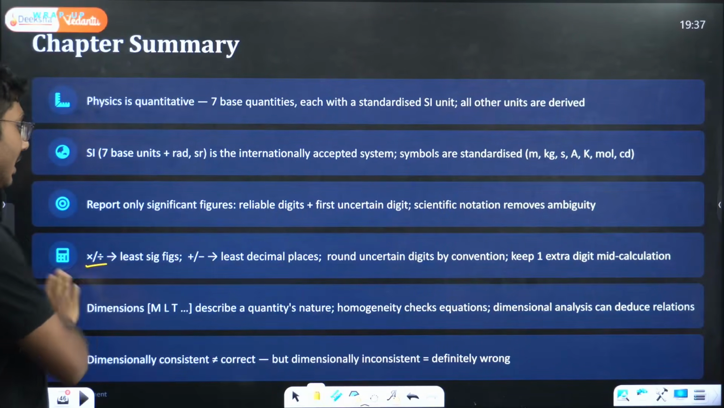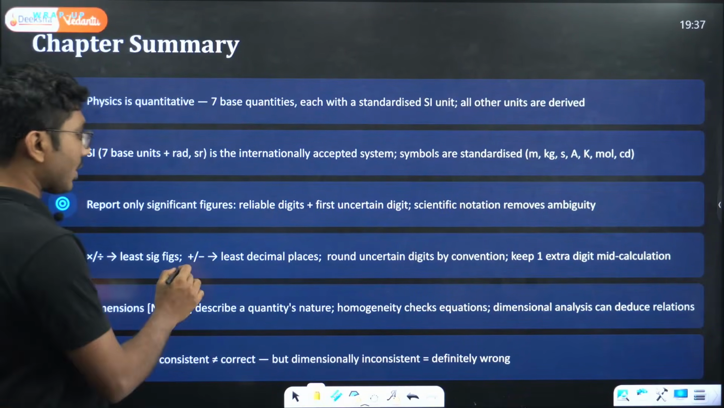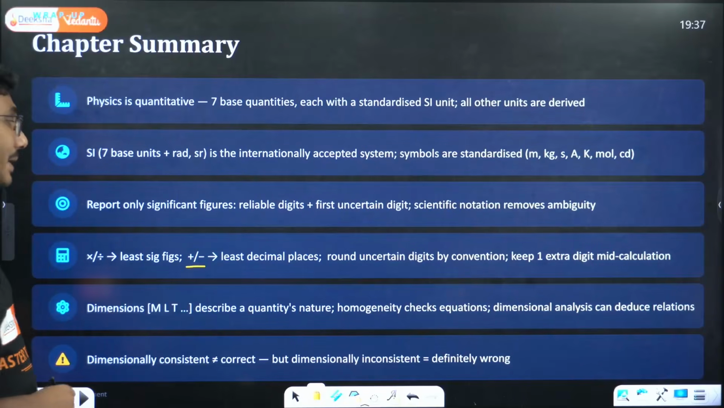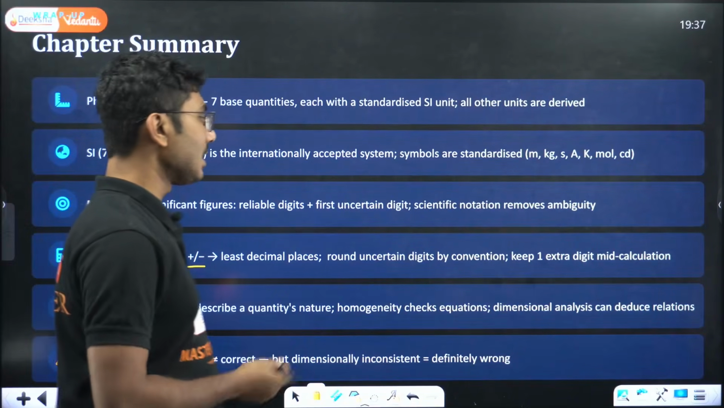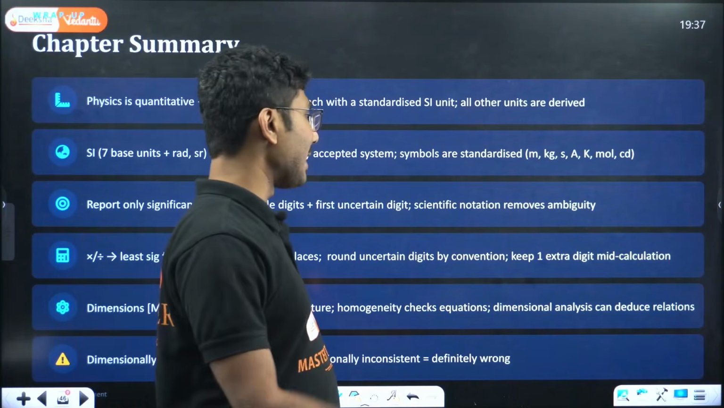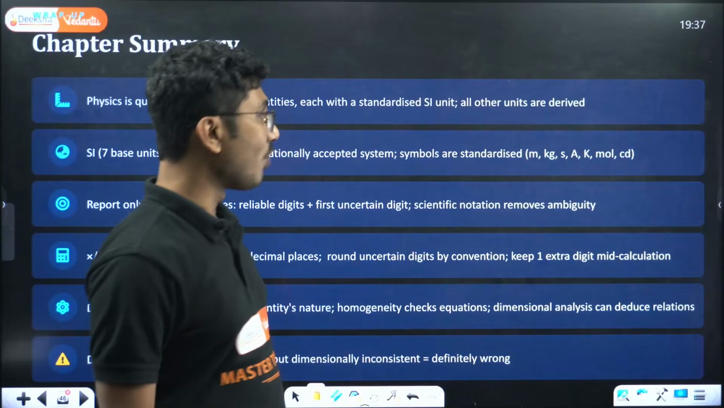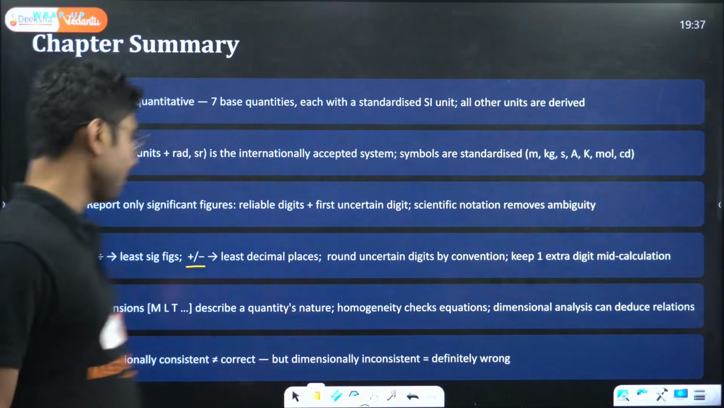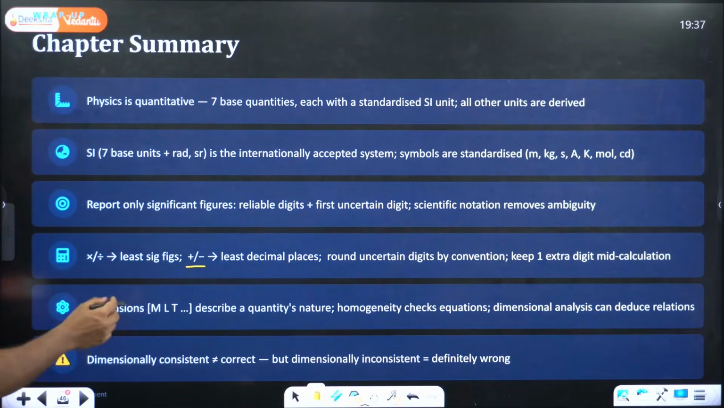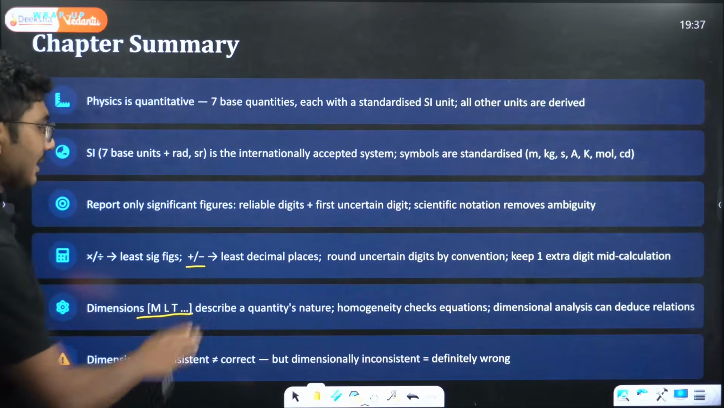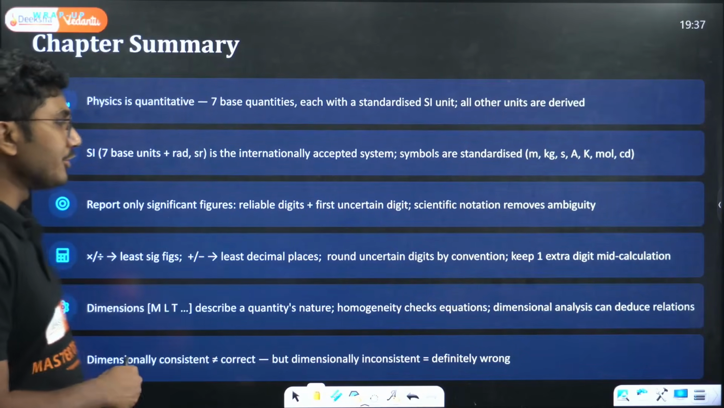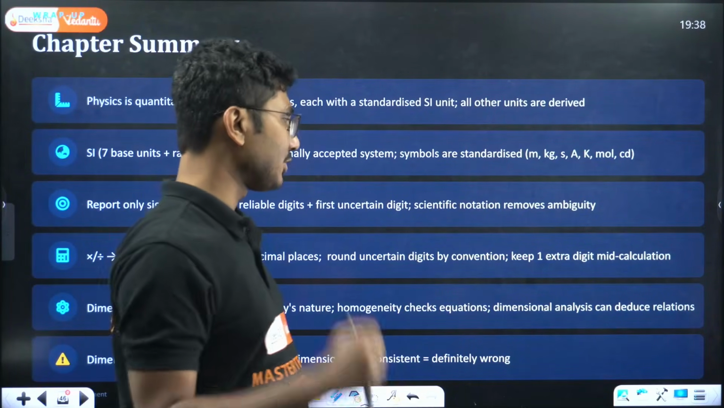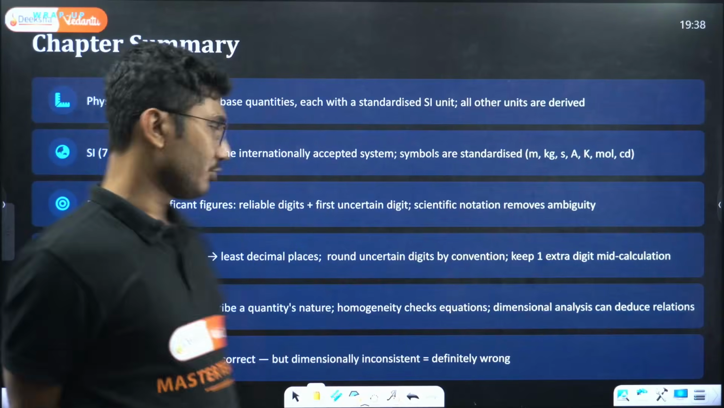Multiplication and division: least significant figures. Plus and minus: least decimal places. Round uncertain digits by convention, and keep one extra digit mid-calculation. Dimensions, M, L, T, etc., describe the quantity's nature, check homogeneity of equations, and dimensional analysis can deduce relations.